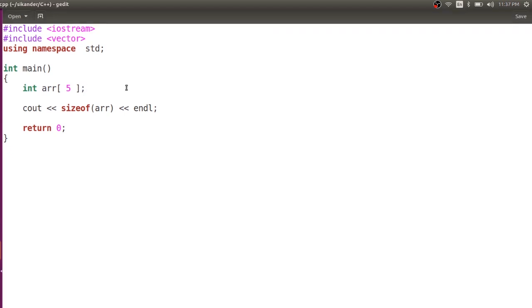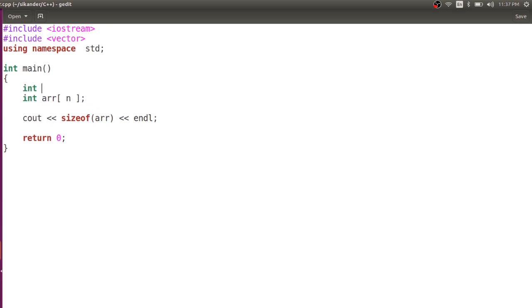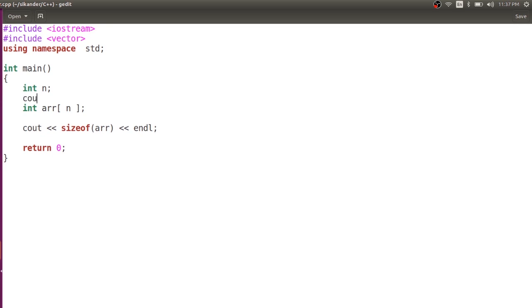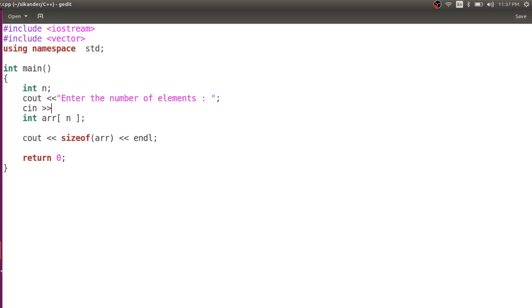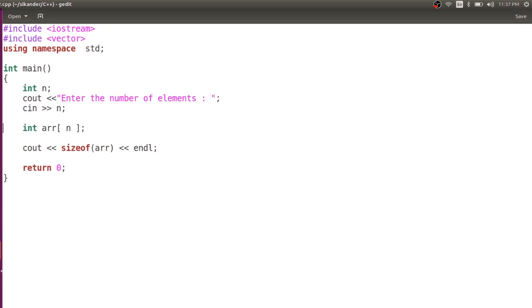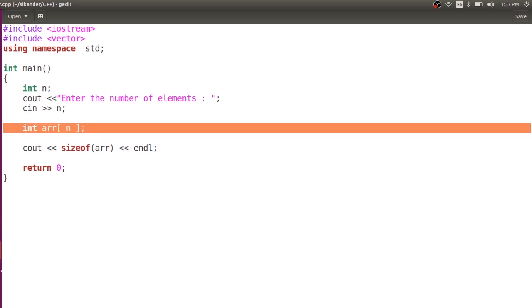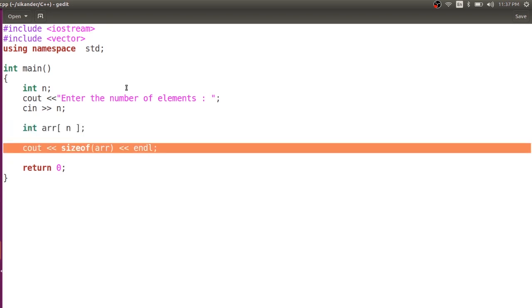Later on, there were some improvements done to arrays wherein this size need not be a fixed literal value. It can be a variable, and the value of the variable can be specified at runtime. For example, I can ask the user to enter the number of elements. Once the user enters the number of elements, based on that I can specify the size of the array. If I run this program and enter the value of n as 5, it will be an array of 5 elements, so the cout statement here will print 20 bytes.